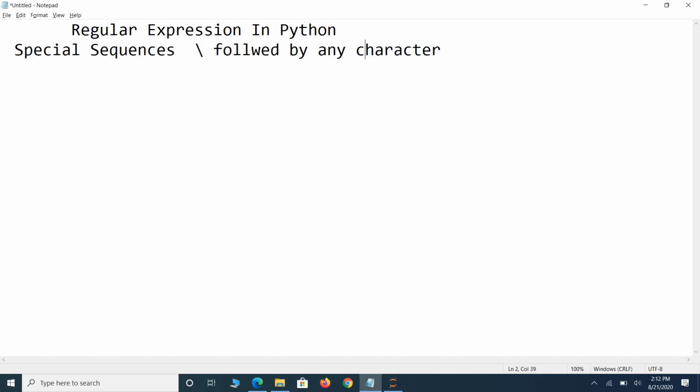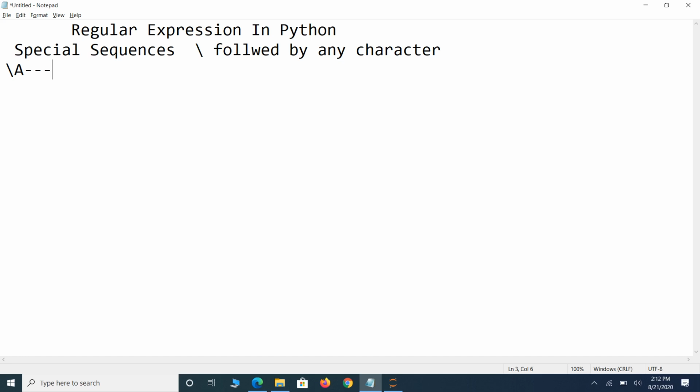Based on the character, the sequence has some meaning. Some of these special sequences are: first one, backslash capital A. What is the meaning of this one?